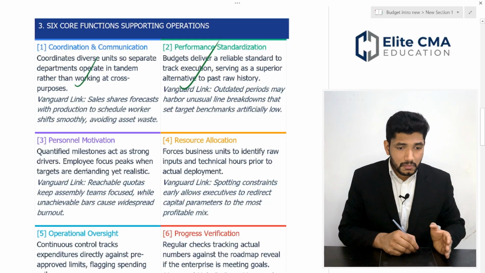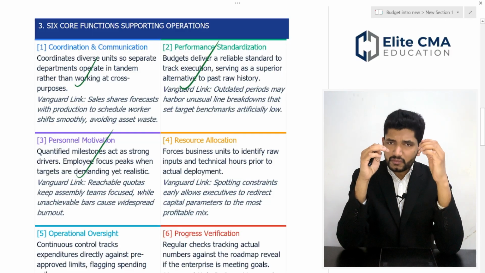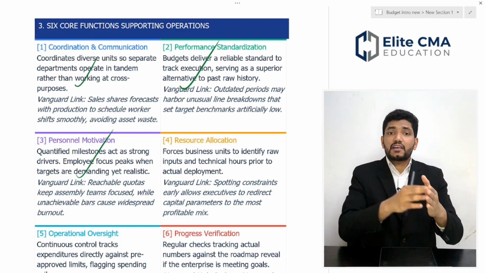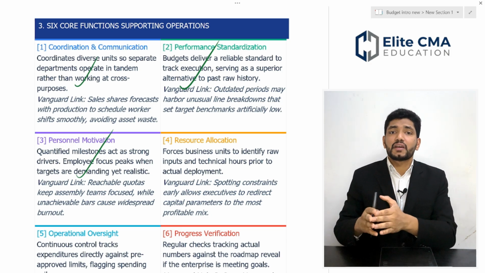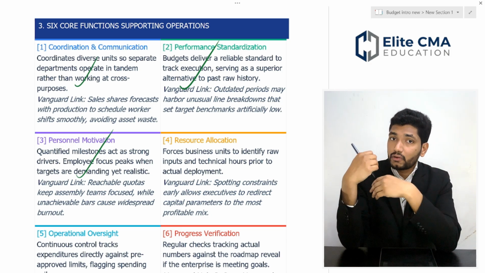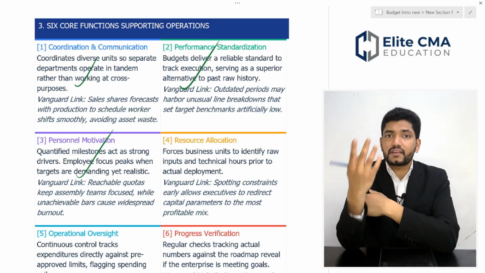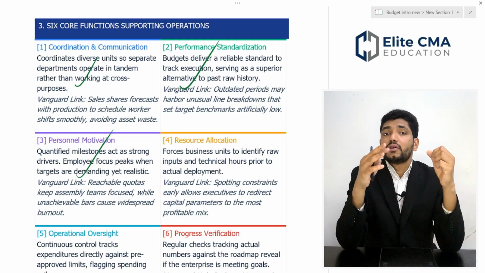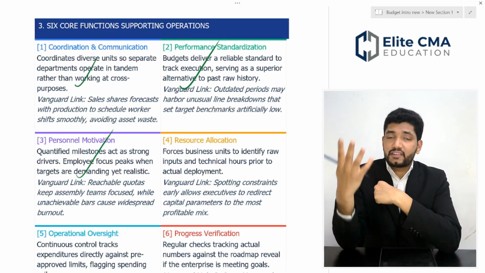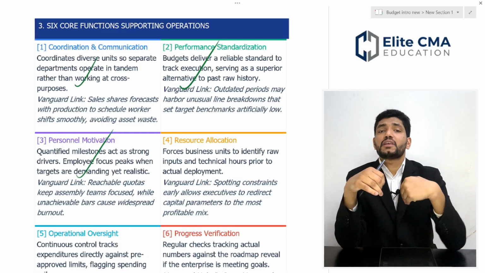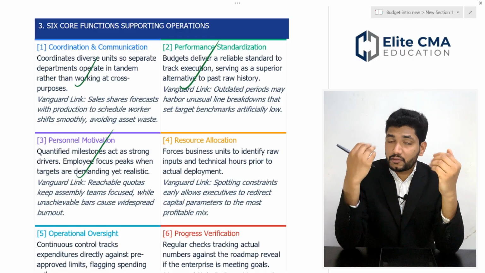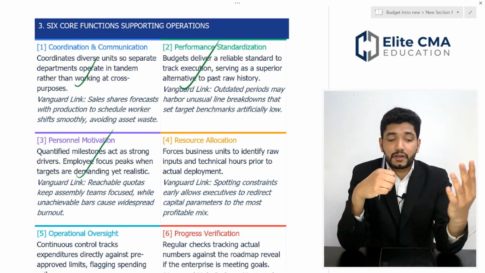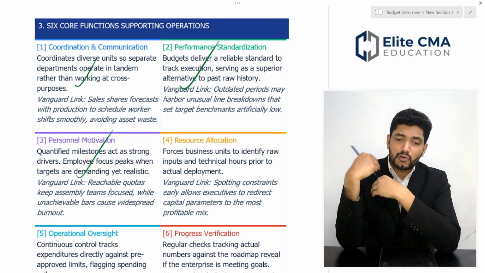The third function is personal motivation. Once you set a sales budget, it has to be allocated to each sales department, and each sales manager has to allocate it to each sales executive. Each person should know their exact duty and what the company expects from them. Once they know their target and the expectation, they will become more motivated.